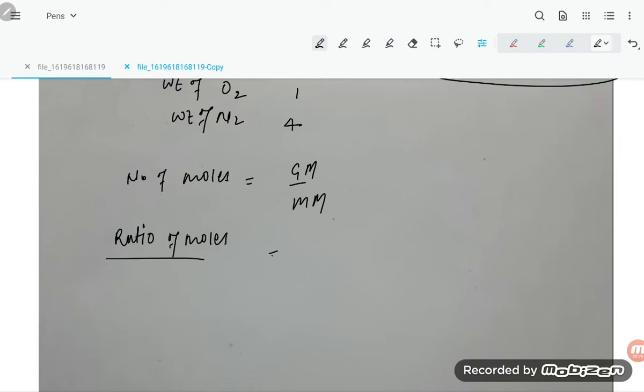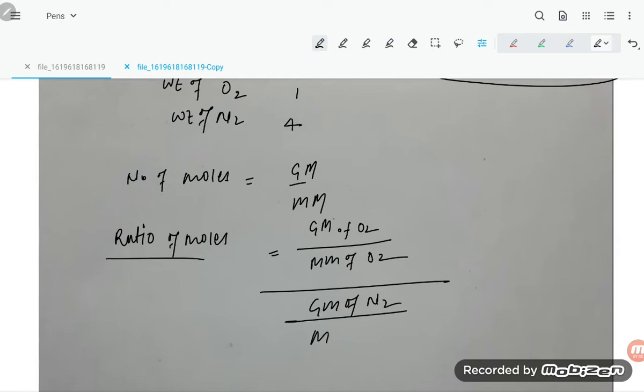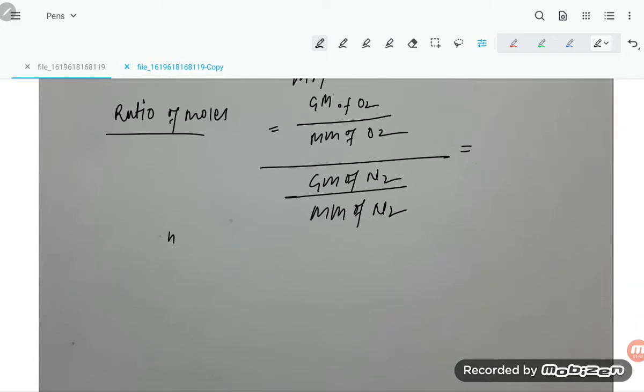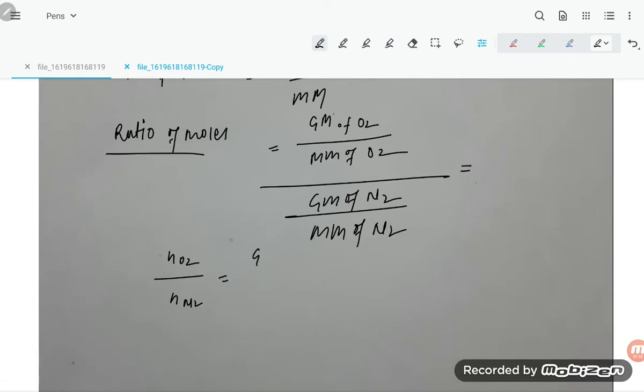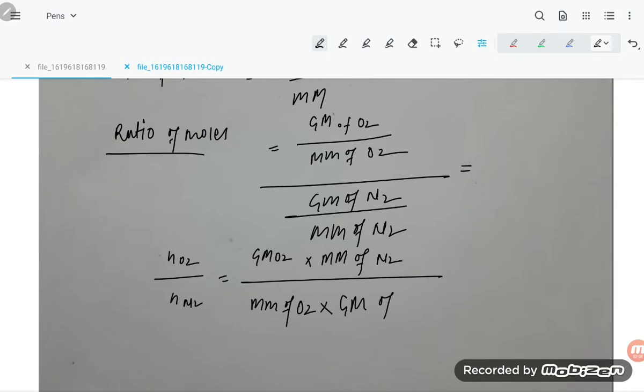Ratio of moles is given mass of O2 upon molar mass of O2, divided by given mass of N2 upon molar mass of N2. So the ratio of moles, nO2 upon nN2, equals given mass of O2 multiplied by M of N2, divided by M of O2 into given mass of N2.